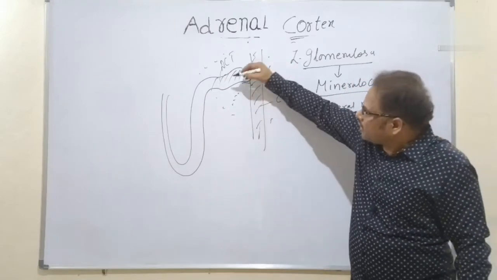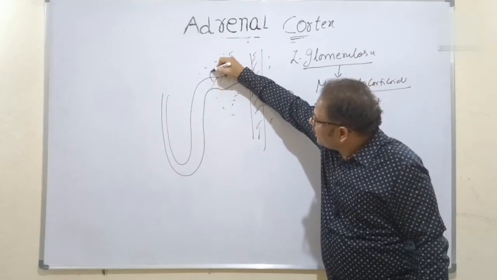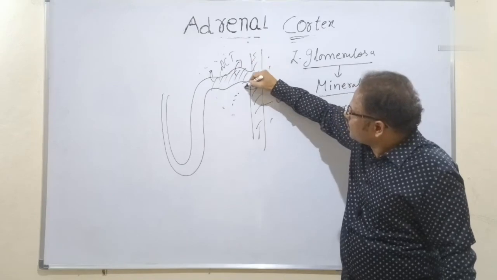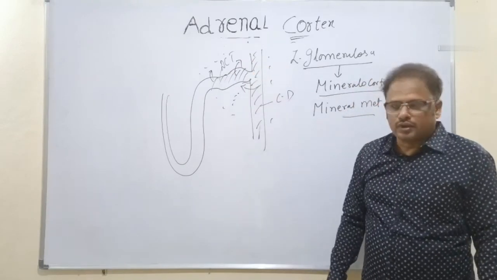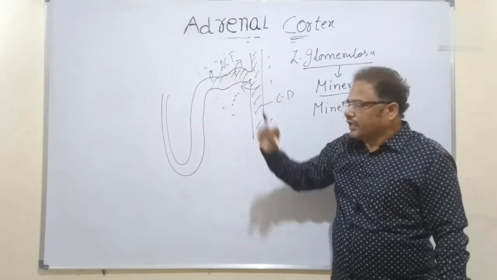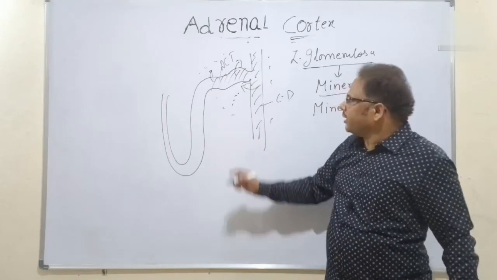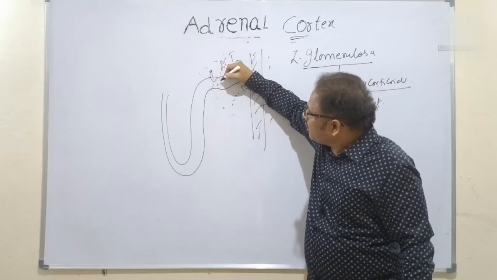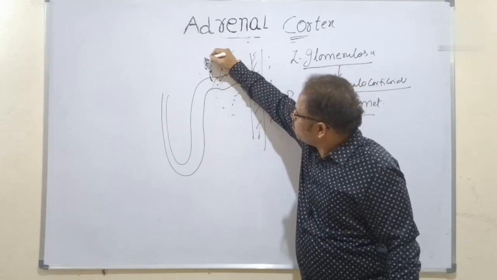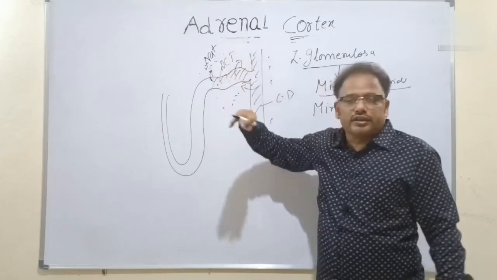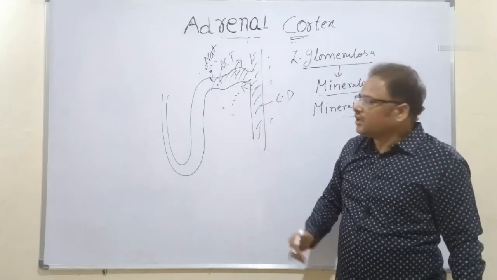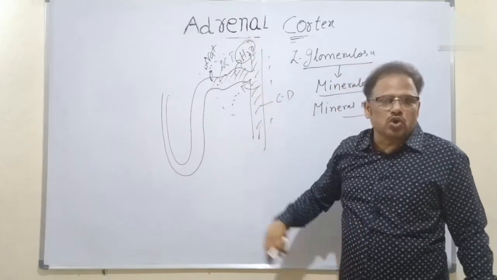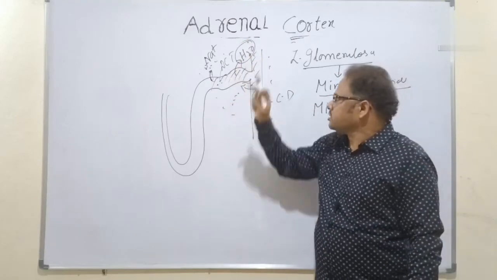The essential particles are reabsorbed from the filtrate into the interstitium. What is the essential particle? Sodium is reabsorbed. What is the other crucial component? Water is also reabsorbed from the renal filtrate into the interstitium.